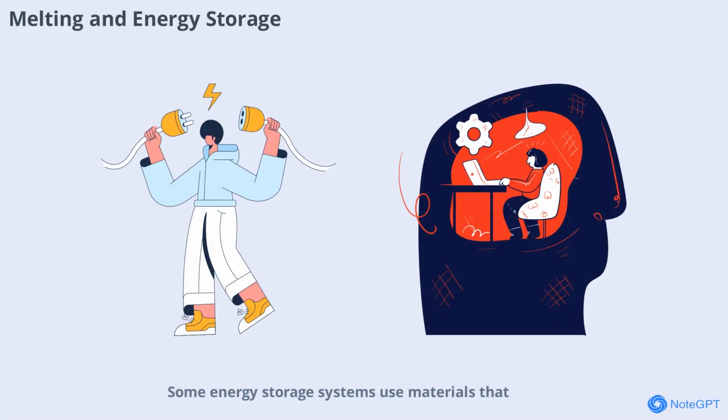Some energy storage systems use materials that melt and solidify to store and release heat. These phase change materials are used in solar power, heating, and cooling systems. Melting technology helps make energy use more efficient and sustainable.